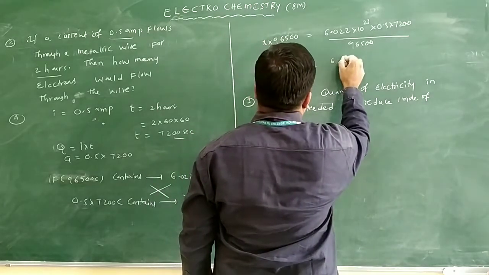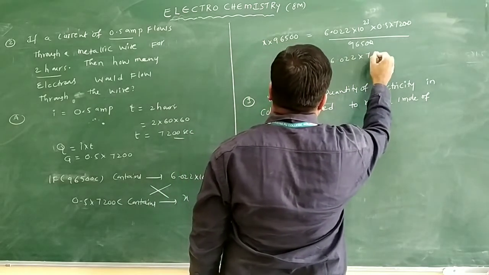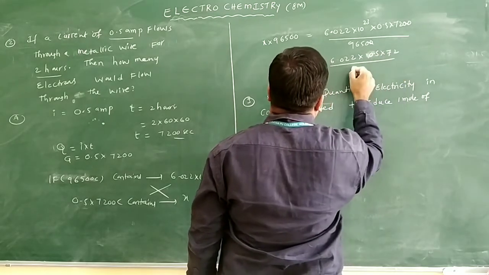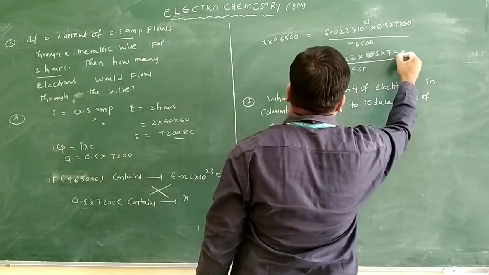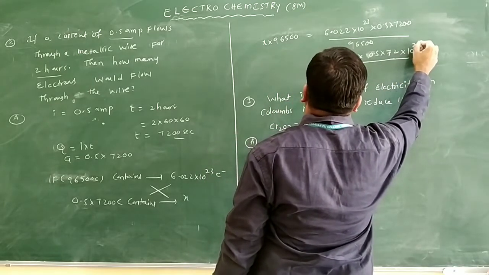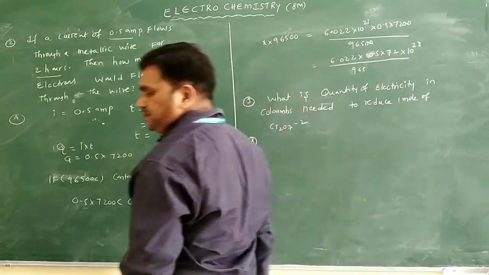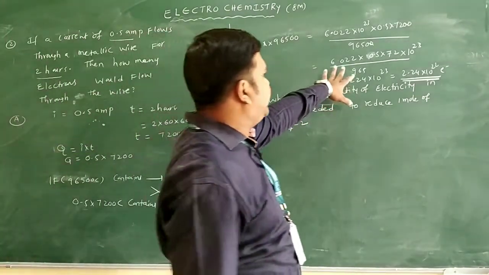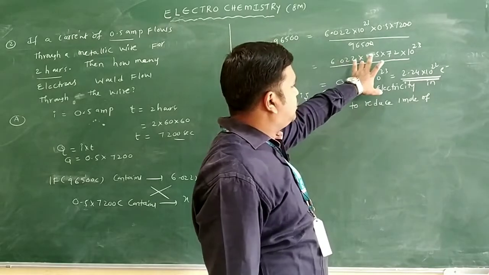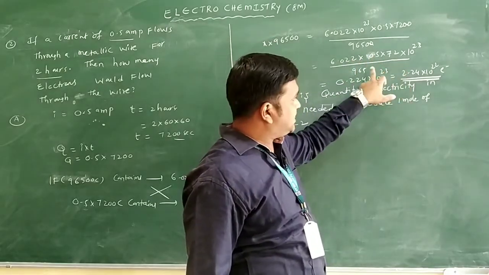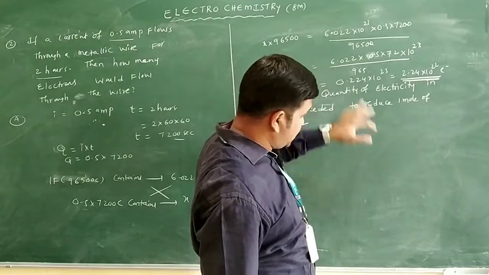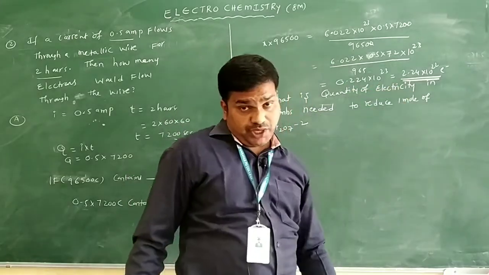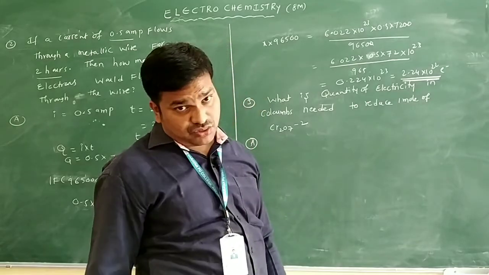Then what will you get here? 6.022 into 0.5 into 72 by 965 into 10 power 23. See this calculation part here. If you take 6.022 and write this 36 by 965, if you do this, you will get 0.224 into 10 power 23. That I am writing as 2.24 into 10 power 22 electrons only.